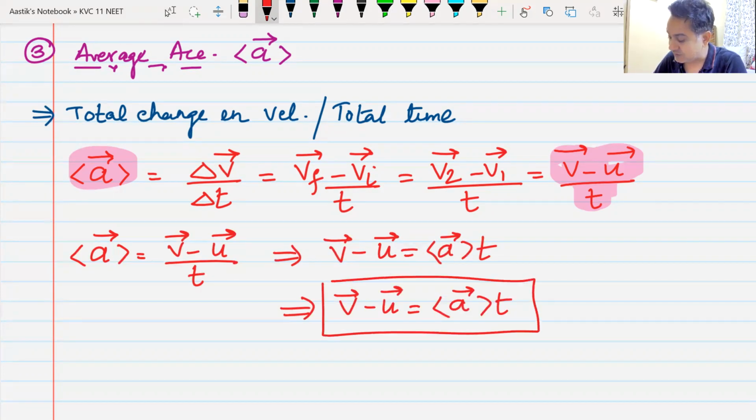Did you see this formula in your 9th standard? V minus U is equal to A average into T.